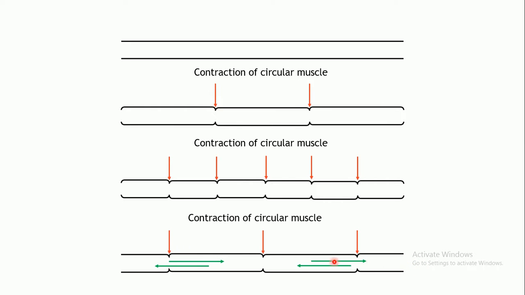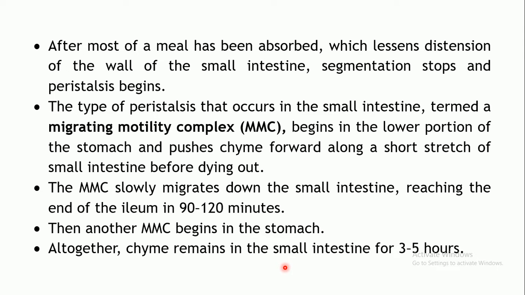These are localized contractions which do not push the content forward. So this is to do with segmentation.